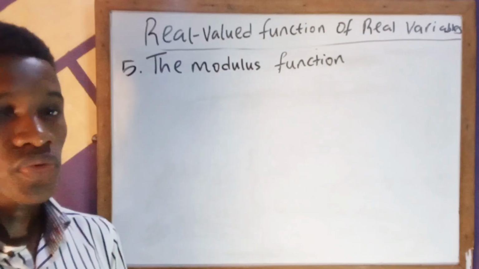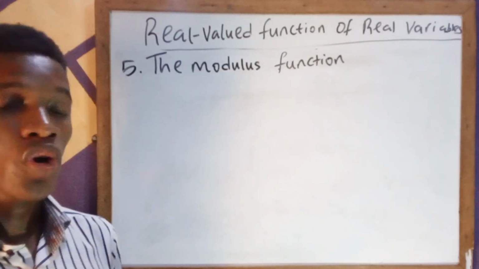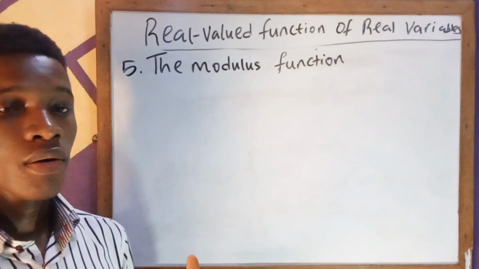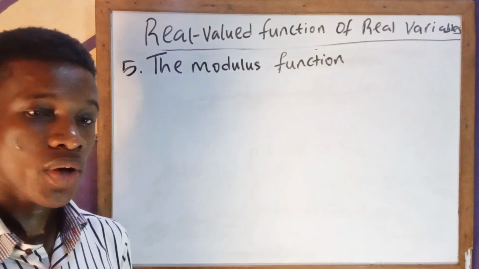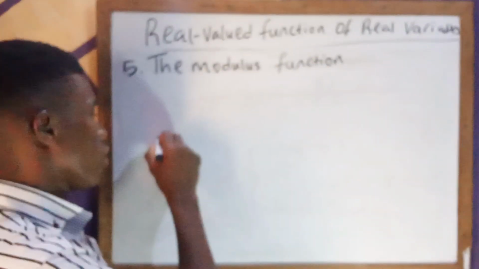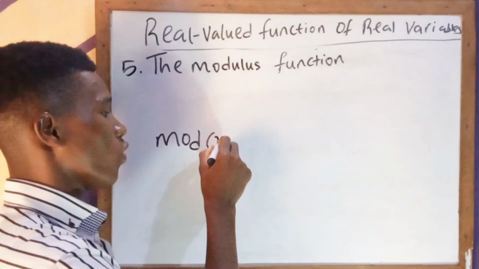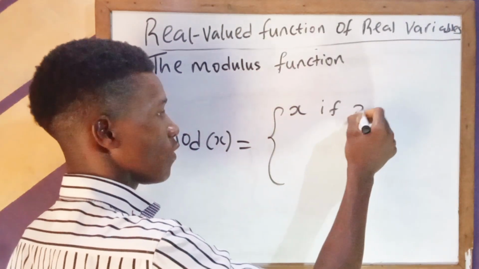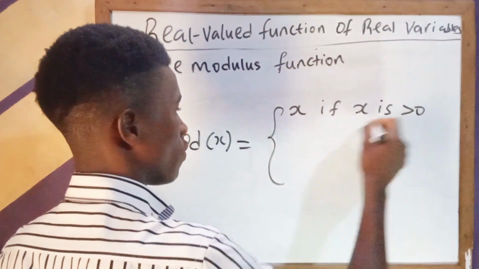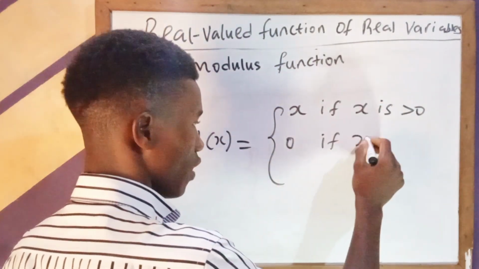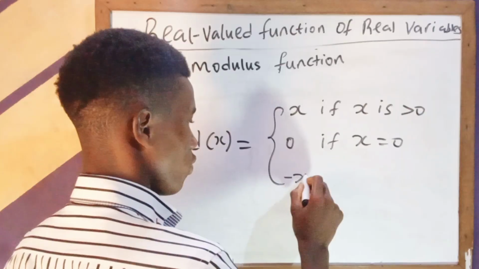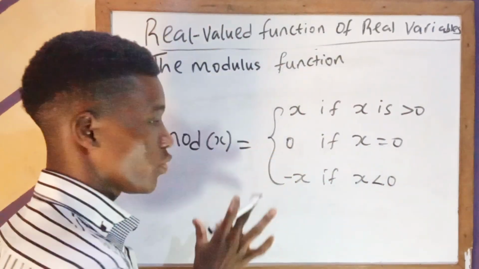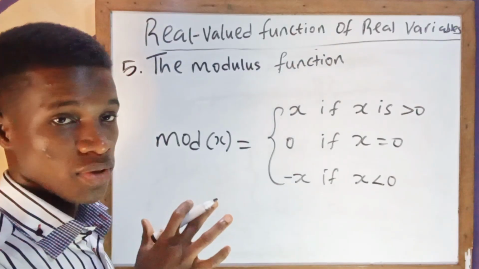So next we have the modulus function, which is also called the absolute value function. This function is represented by mod, or the absolute value, and it is being defined as the mod of x is being defined as this: x if x is greater than 0, 0 if x is equal to 0, and minus x if x is less than 0. So this is basically how the modulus function is being defined.